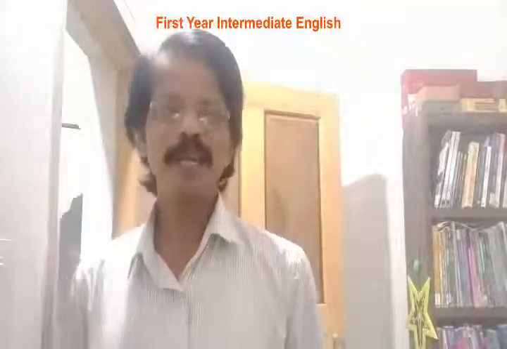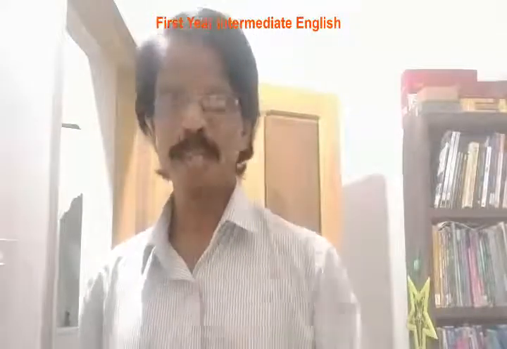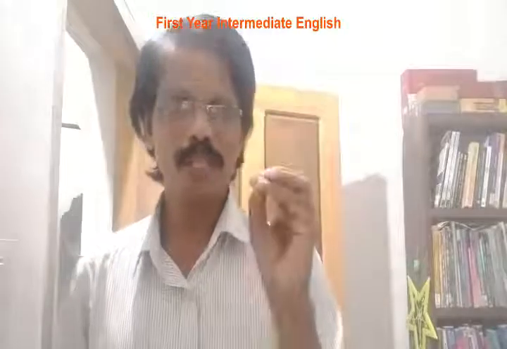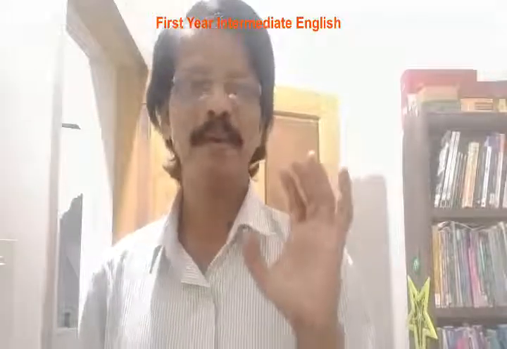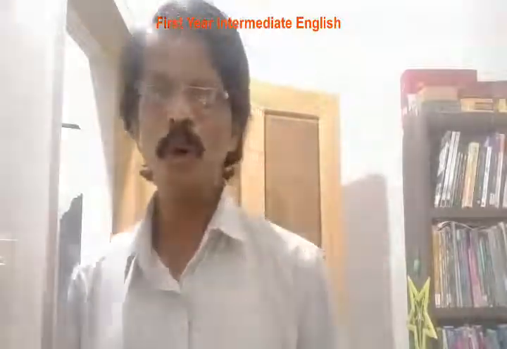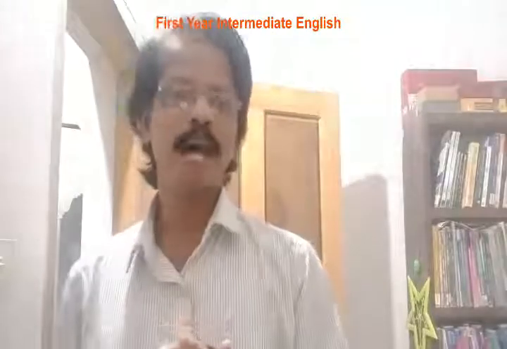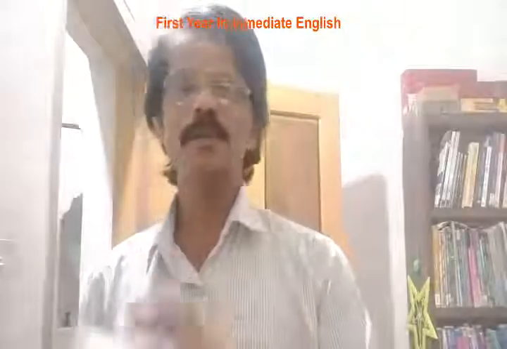For that 4 mark question, you must try to get 4 out of 4, not even 3.5, because there are 8 questions. If half a mark is lost in each, 4 marks will be lost. Your aim is not to get a pass, but to get 90 plus or even 95 plus. So this 4 mark question, annotation, you must take care. That means prepare very well. You should know the name of the lesson, the author, something about the author, and from where it is taken, where it is extracted, and what is the content, the sum total of it.